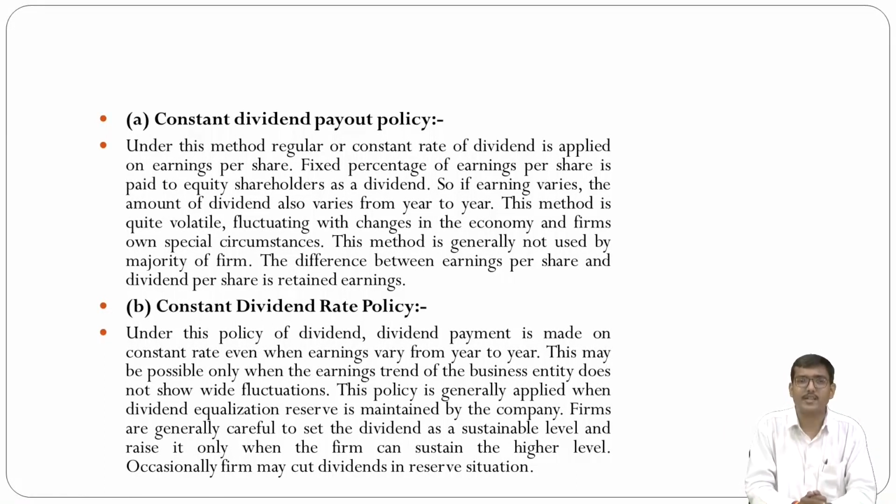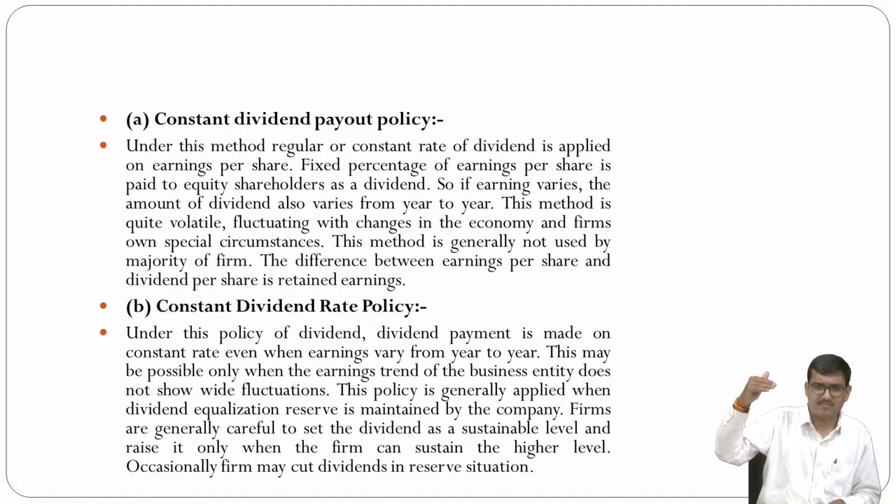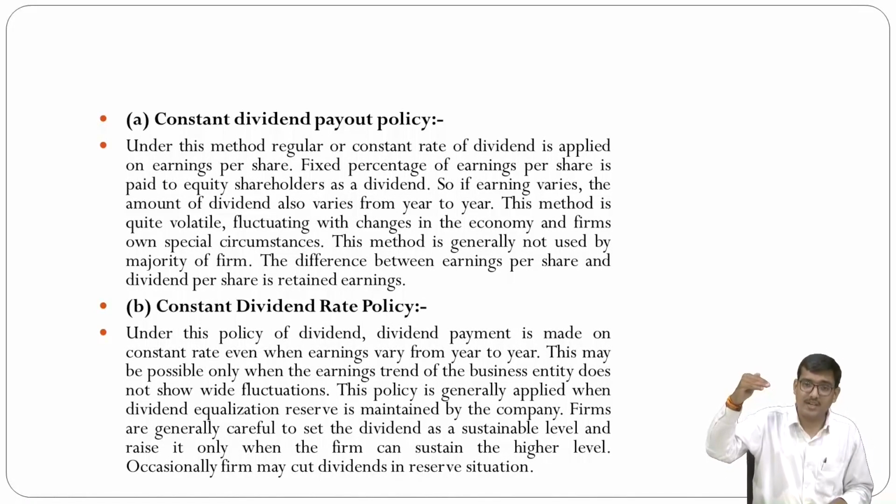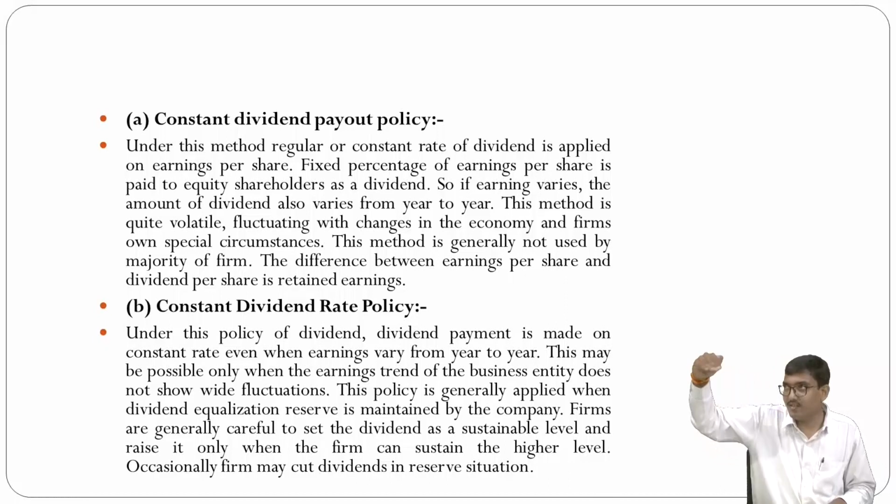This method is quite volatile and fluctuating with the change in the economy and the firm's own special circumstances. This method is generally not used by the majority of firms. The difference between earning per share and dividend per share is retained earning. That means the graph of the dividend per share and the earning per share are both in a growing manner.